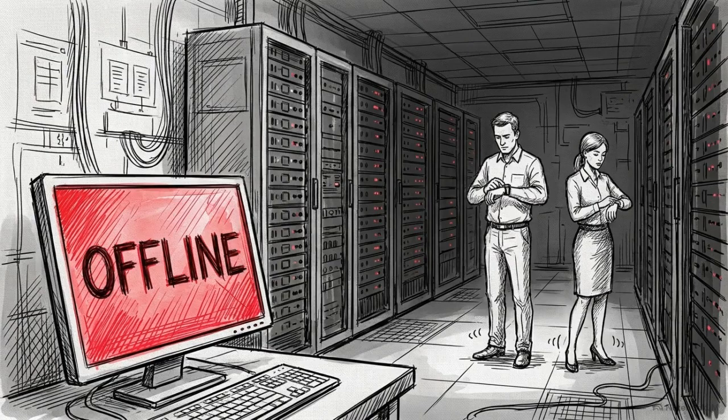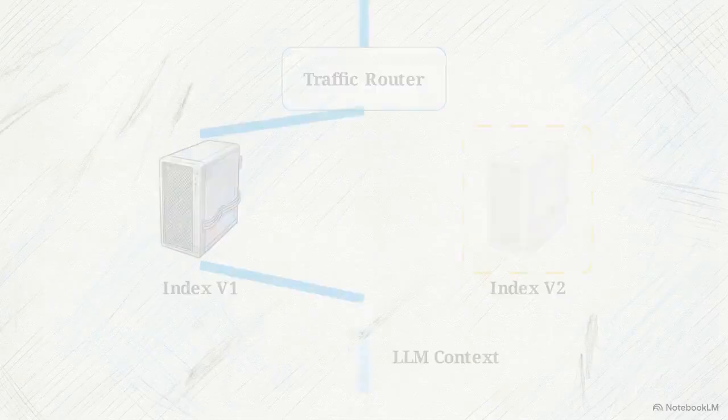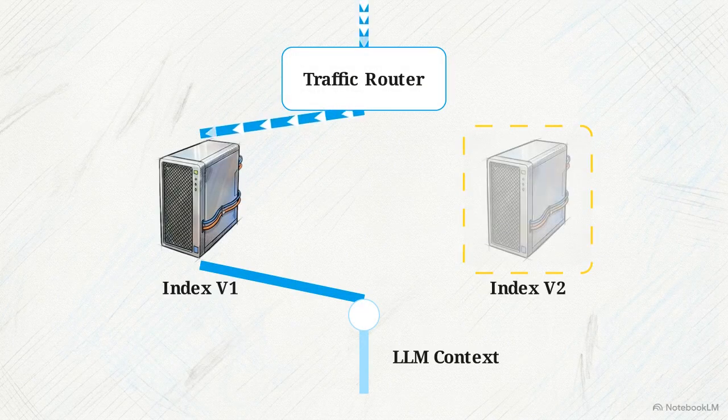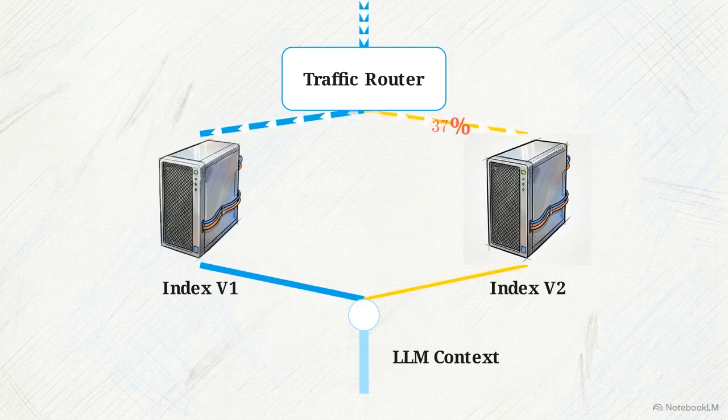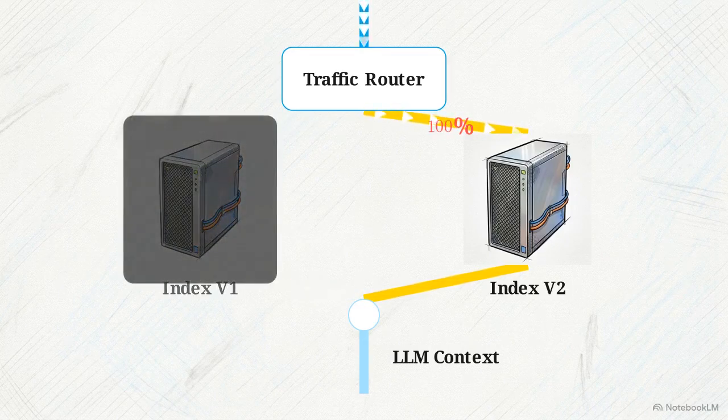When the drift requires migrating to a newer embedding model, re-embedding 50 million documents takes massive compute and risks days of system downtime. The zero downtime solution is shadow indexing. You construct the upgraded index in the background while the original serves all queries. Once evaluated, you execute a gradual traffic shift, routing queries from 5.